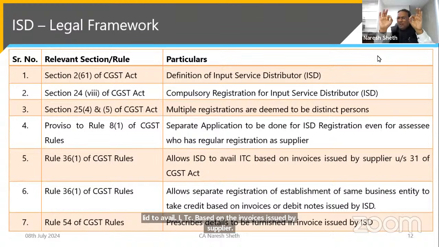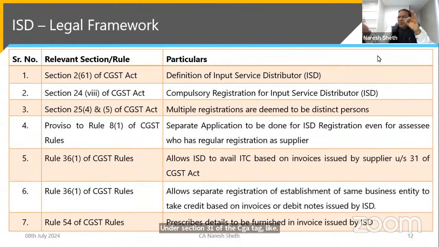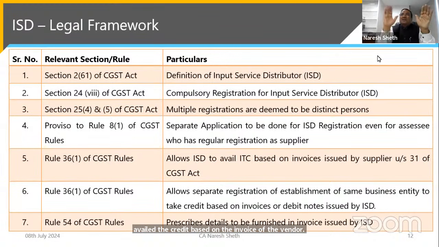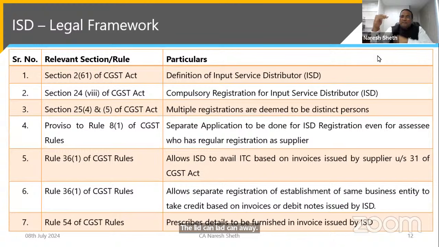Like a normal supplier who avails the credit based on the invoice of the vendor, the ISD can avail the ITC based on the invoices issued by the vendor. Rule 36.1 of the CGST rules allows the separate registration of establishments of the same business entity to take credit based on the debit note or invoices issued by the ISD.